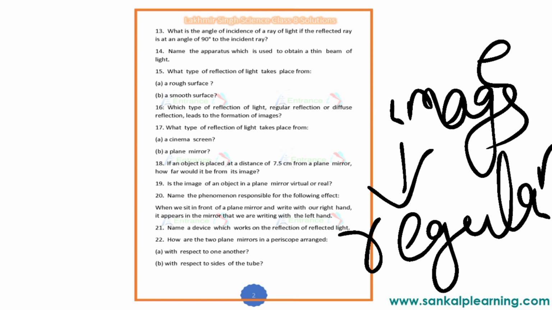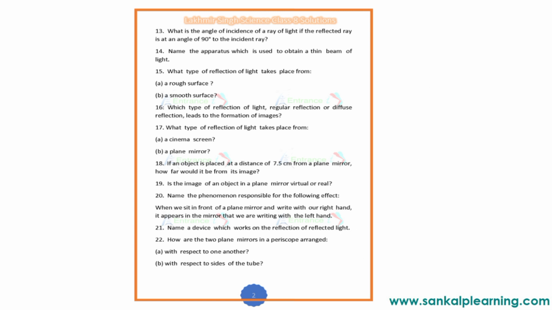What type of reflection of light takes place from a cinema screen and from a plane mirror? Plane mirror, regular reflection; cinema screen, irregular reflection. So irregular reflection takes place on the cinema screen, and on the plane mirror, regular reflection takes place.